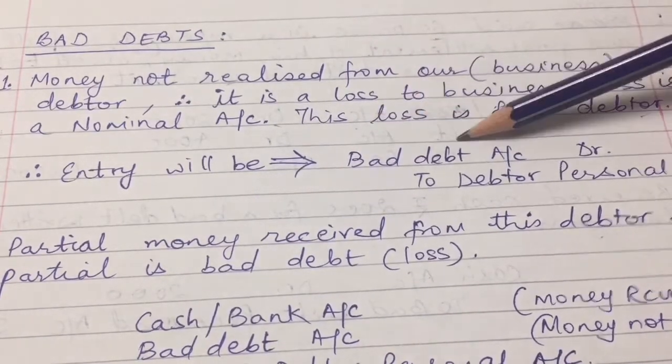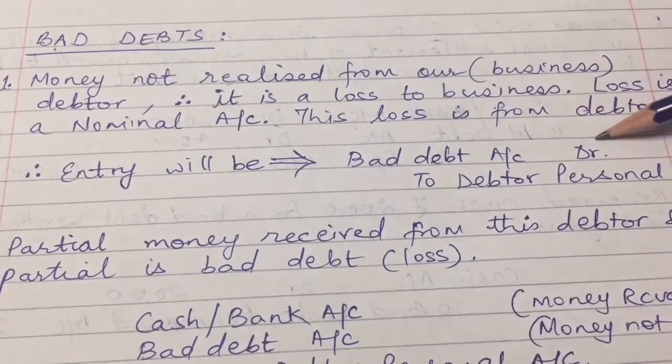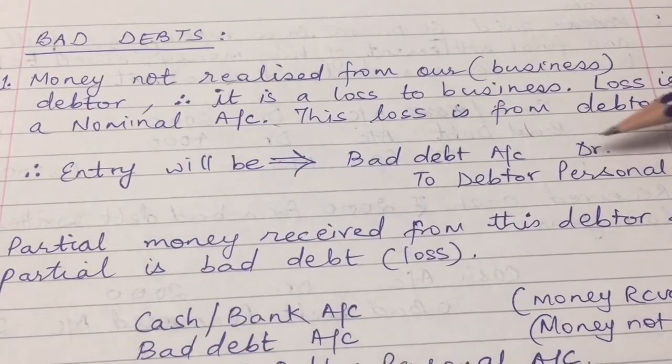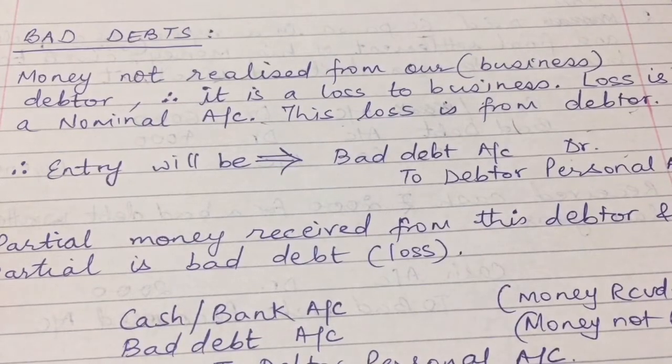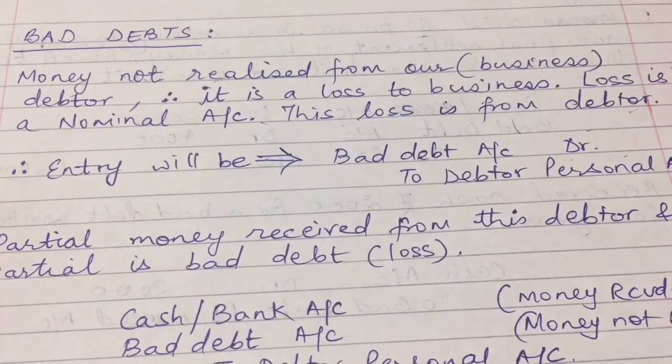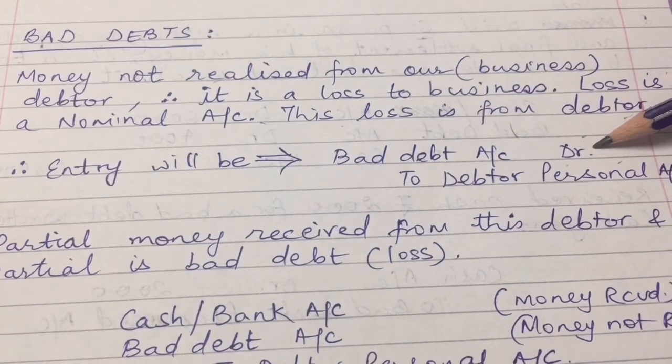And this loss is from a debtor. The entry will be: bad debt account debit, to debtor personal account. Personal account means we have to write the debtor's name and account. That's it. Now see how you'll remember this.